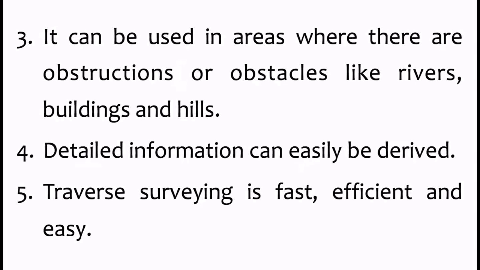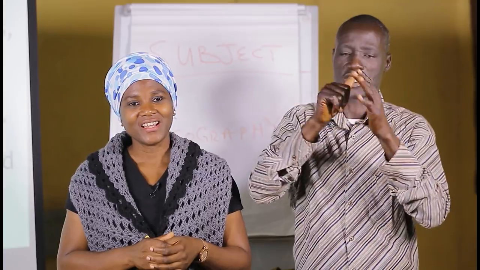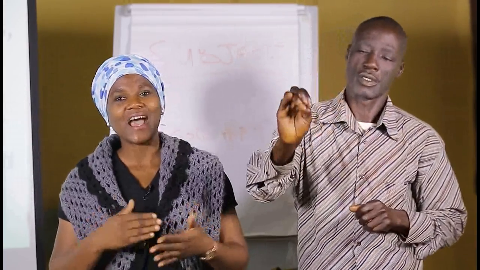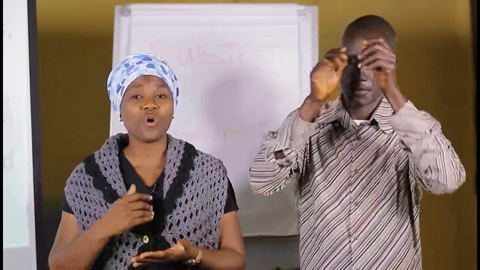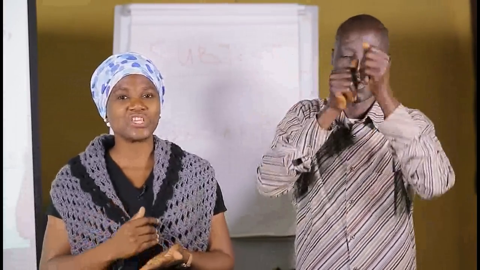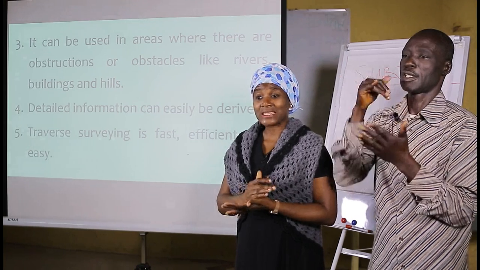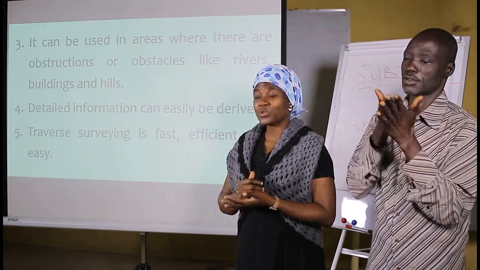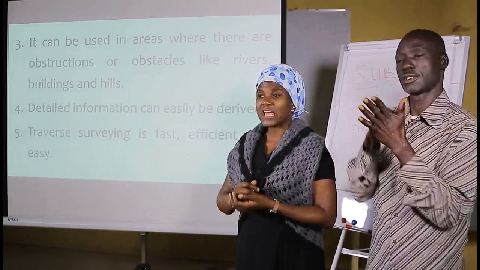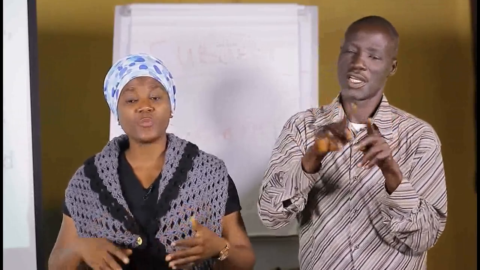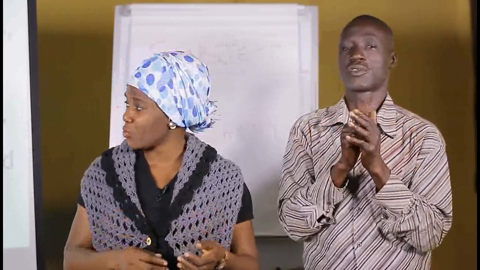Number 4, detailed information can easily be derived. They are high-tech equipment, high-grade instruments, so you get more information with less stress. Number 5, traverse surveying is fast, efficient, and easy. It is fast, it is efficient, that means you get your measurements, like we said, accurate readings, and it is easy. It is not as stressful as other methods where you have to keep on dragging heavy equipment.